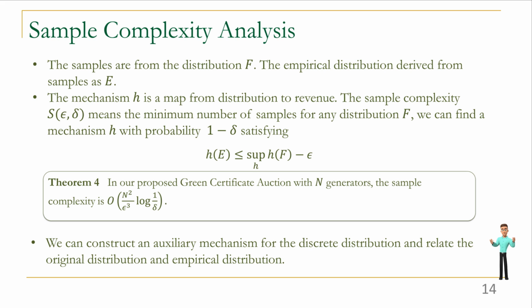To show the theorem, we can construct an auxiliary mechanism for the discrete distribution with several intervals and round the original and empirical distribution to it. It bridges the original distribution and empirical distribution, and we can show the errors for the auxiliary mechanism and optimal mechanism for both the original distribution and empirical distribution are small to complete the proof.